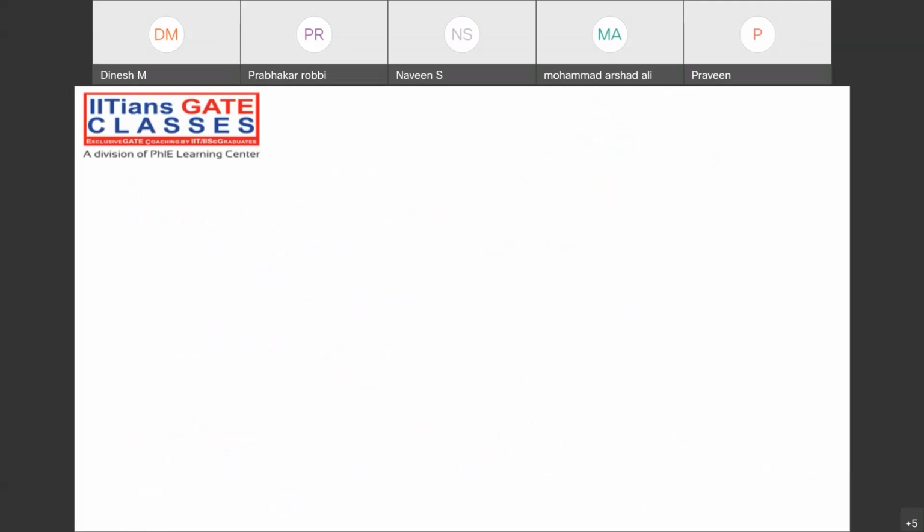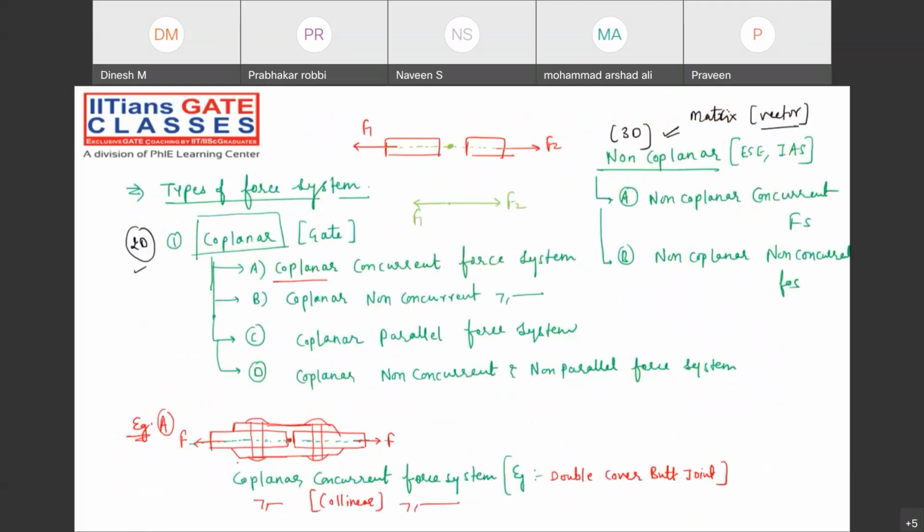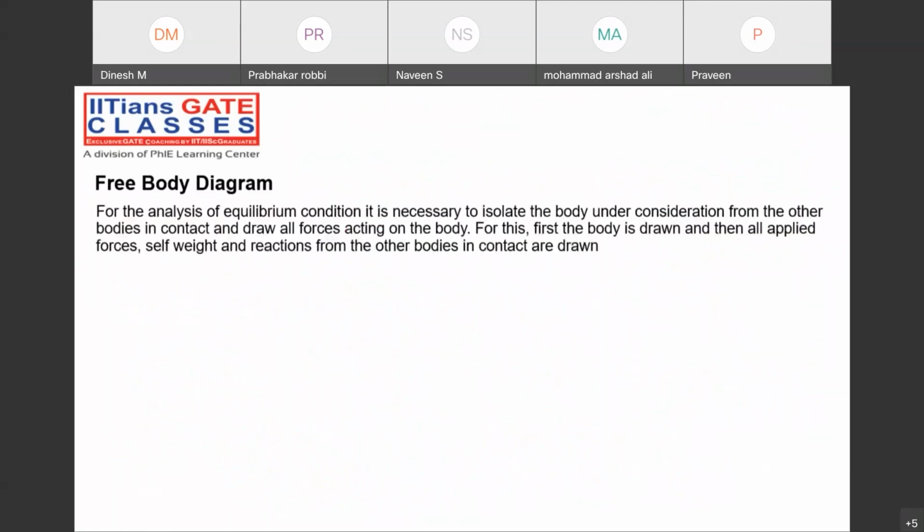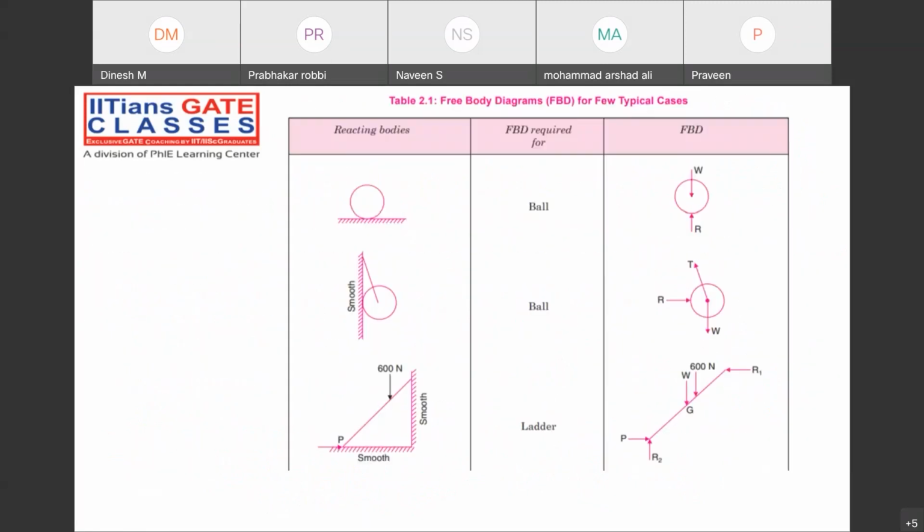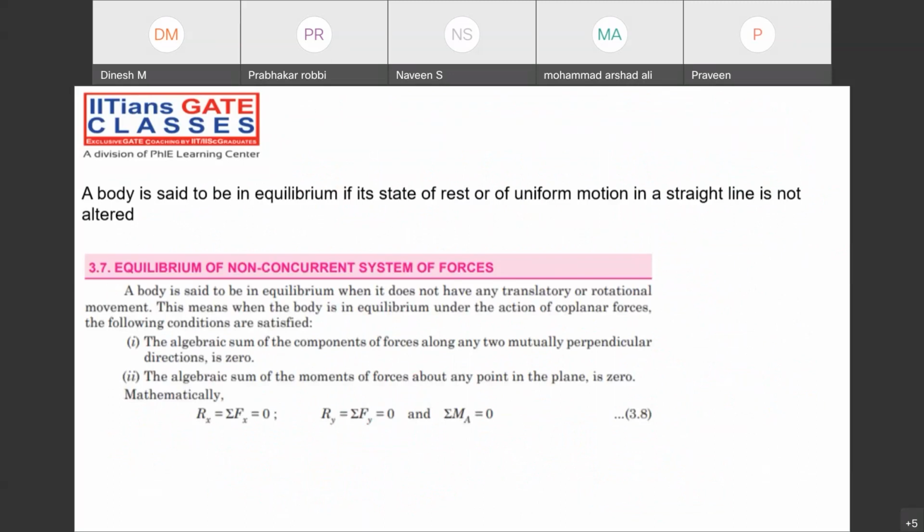Perfect. Now, let me discuss some of the concepts of equilibrium of the system. Note down on these slides, and of course, the time is already over. We'll discuss for 5 more minutes, and then we can close the session. Now, note down: a body is said to be in equilibrium if its state of rest, or of uniform motion in a straight line, is not altered. That particular body is said to be under equilibrium conditions, right?